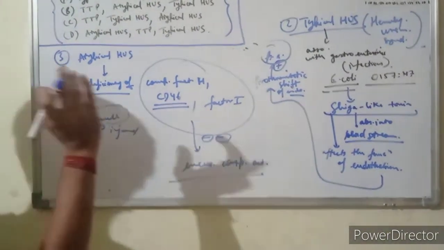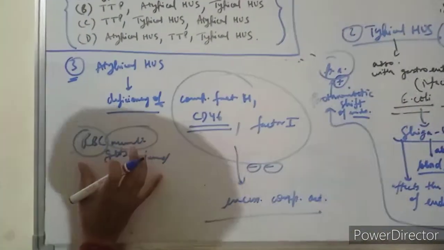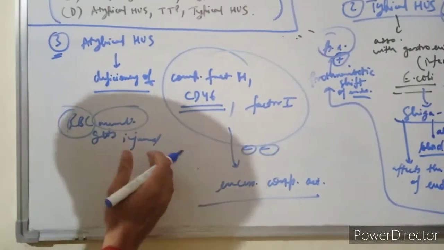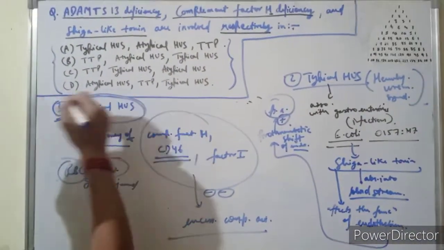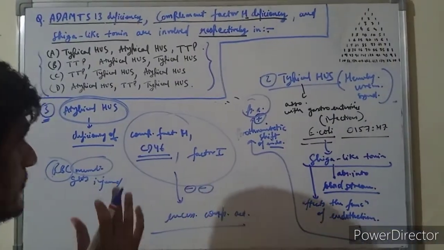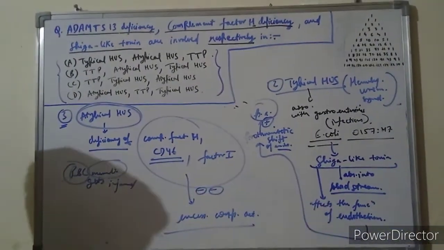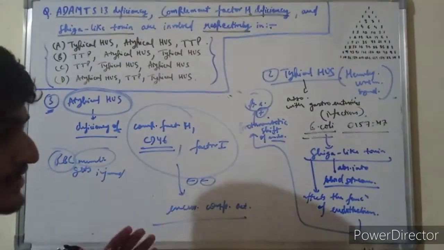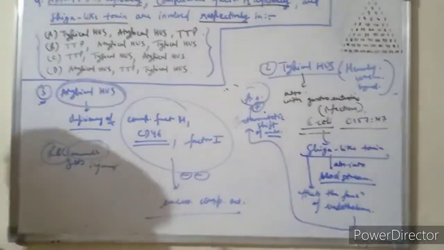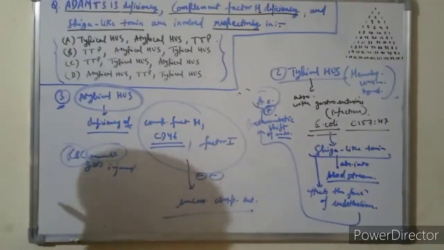Then the RBC membrane gets ruptured, and this leads to atypical HUS. It is not very well known how atypical HUS or typical HUS causes increased platelet aggregation or the increased thrombotic state in the body.